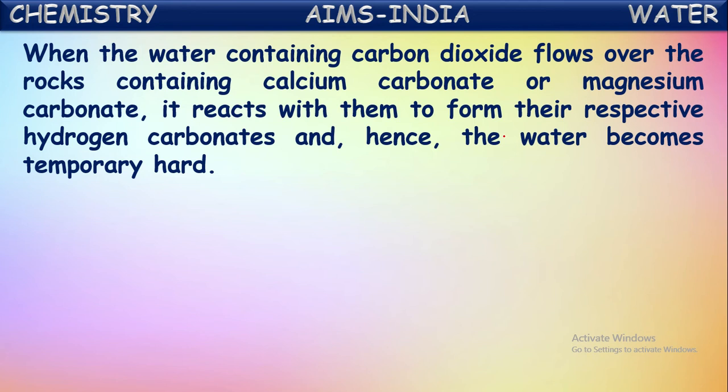Finally, they form calcium bicarbonate, which is called calcium hydrogen carbonate, and magnesium hydrogen carbonate. And by the formation of these, that water becomes temporary hard water.